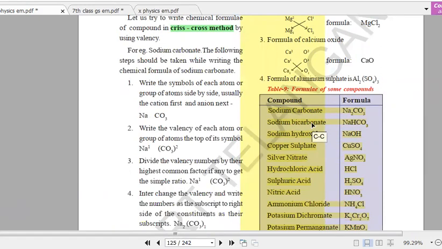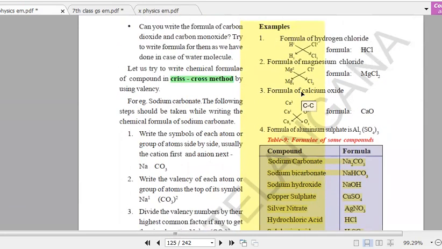Okay, this is how we perform the crisscross method. And if you want to write the word equation as a chemical equation, we have to take the help of these chemical formulas.